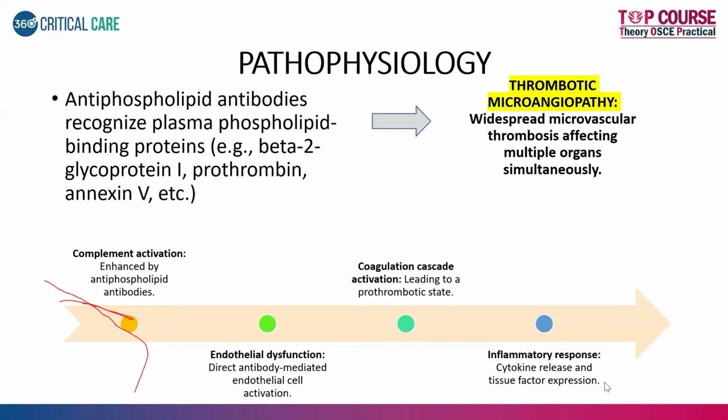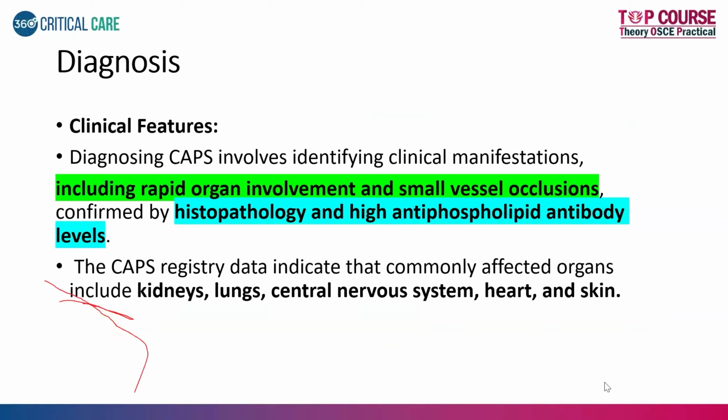Coming to the diagnosis, coming to clinical features, usually patients come with symptoms like shortness of breath, pain in the limb, etc. Sometimes they can also present with stroke, seizures, bleed, etc. So all of this is possible.